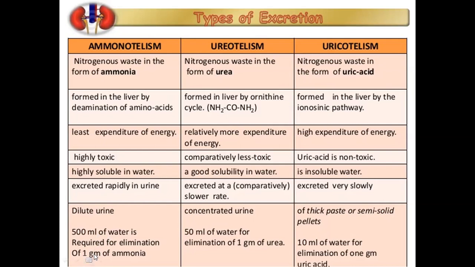To eliminate 1 gram of ammonia, about 500 milliliters of water is required, whereas to send 1 gram of urea out of our bodies, 50 ml of water is enough. And coming to uric acid, 1 gram requires only 10 ml of water. So we can compare the amount of water saved by uricotelic organisms and ureotelic organisms. These are the differences between these three types of organisms.